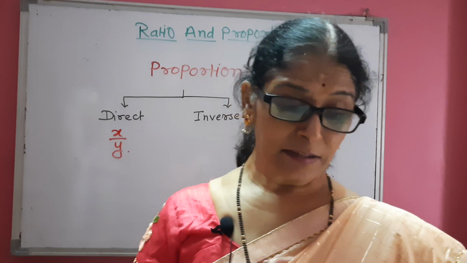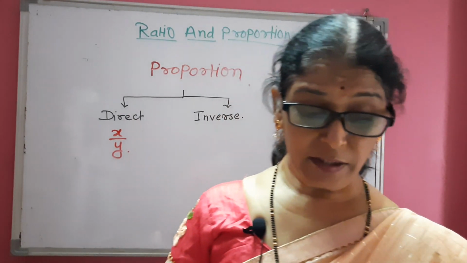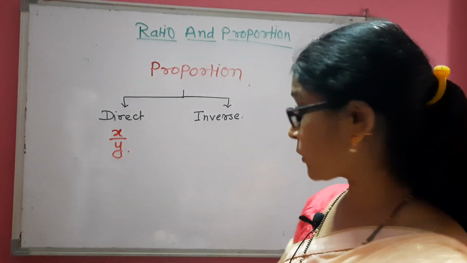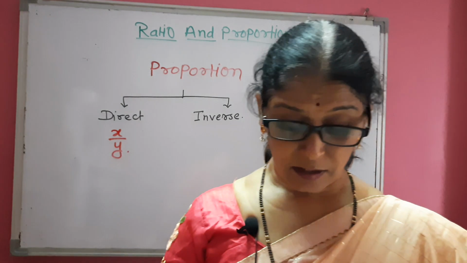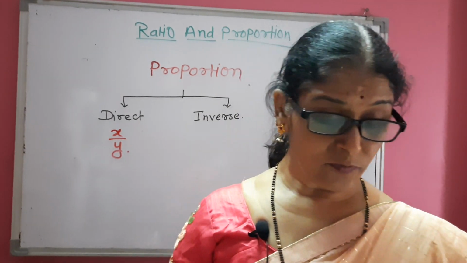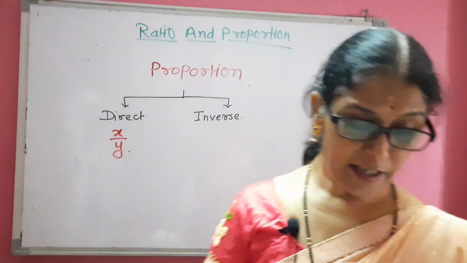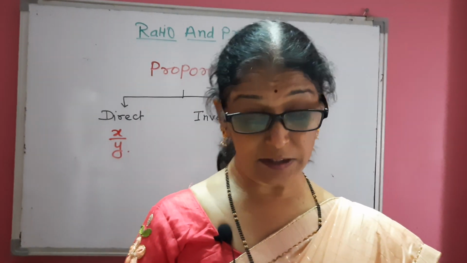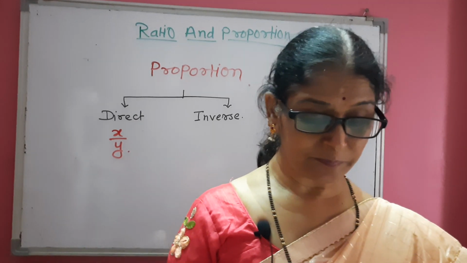Now consider the second example, the example of inverse proportion. There is another example for this. There are given vehicles and bullock carts. These two vehicles are given. Speed of both is given.